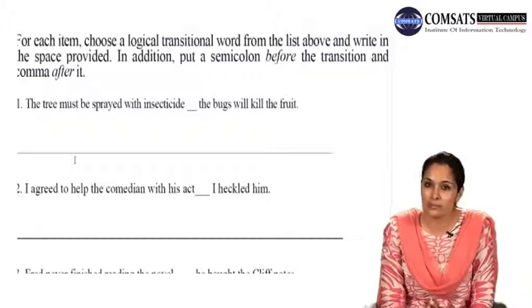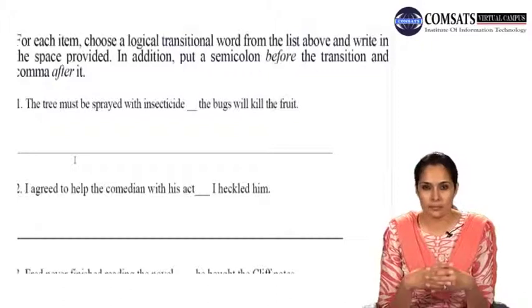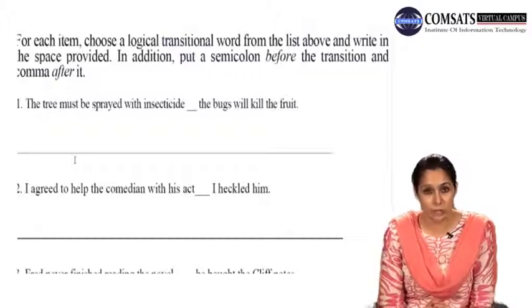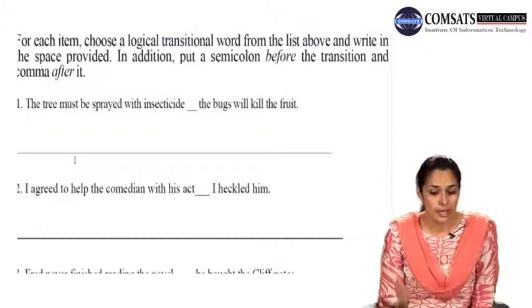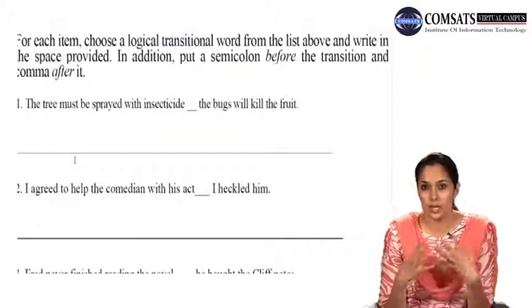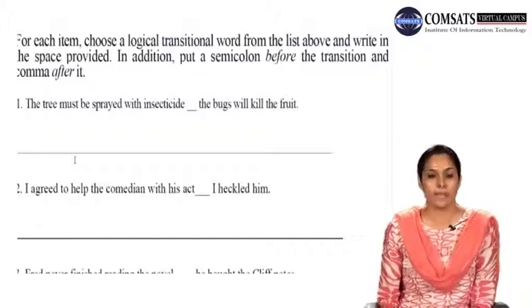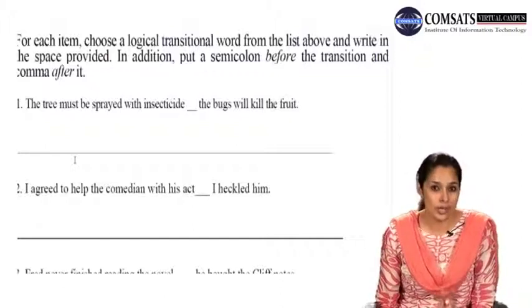The tree must be sprayed with insecticide. Now you see कि दोनों parts को अलग अलग analyze करें. आपके tree को insecticide से spray करना is important. Why? Because अगर नहीं करेंगे the bugs will kill the fruit. So ये because अगर नहीं करेंगे ऐसा हुआ तो, so इसकी जो आपके पास English equivalent होता है that is otherwise or else.